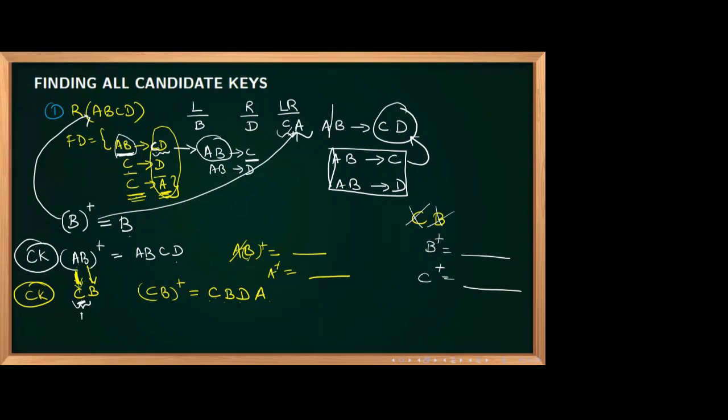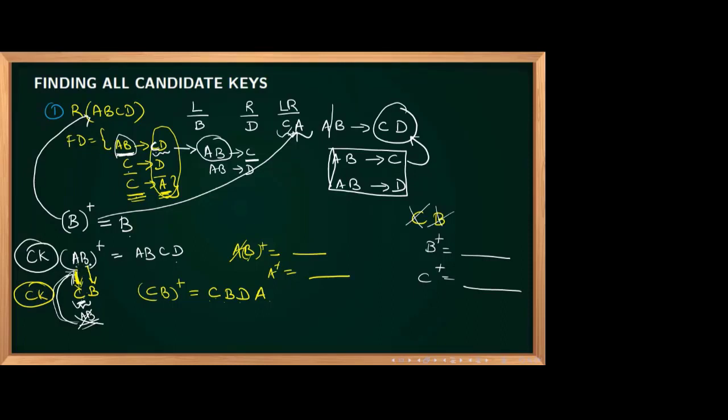Now instead of C, what you will get? AB. But I don't encourage that. Why? This AB is already there. So I will not get any advantage by substituting AB over there. So I'll simply ignore that one, because I am already having a lesser number of attributes. Instead of A, I substituted C, and instead of B, nothing is there to substitute. And instead of C, I substituted AB, but AB is already there as a candidate key. So it is not adding any value to my candidate keys. So I am stopping there.